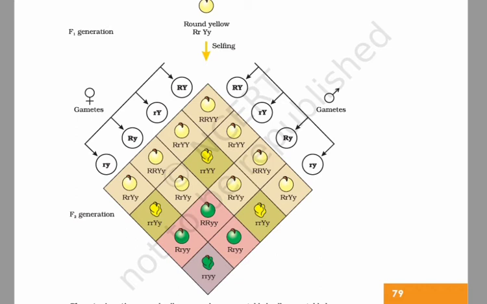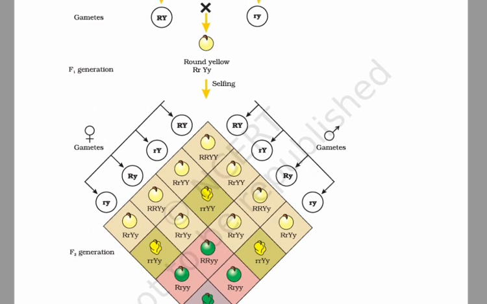So now we can see the results using the knowledge of meiosis and gamete formation. In the F1 hybrid, the heterozygous capital R, small r, capital Y, small y individual would produce four types of gametes.